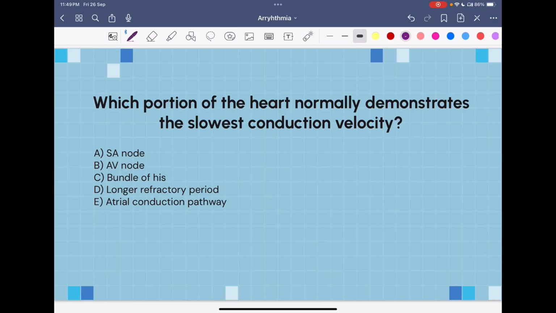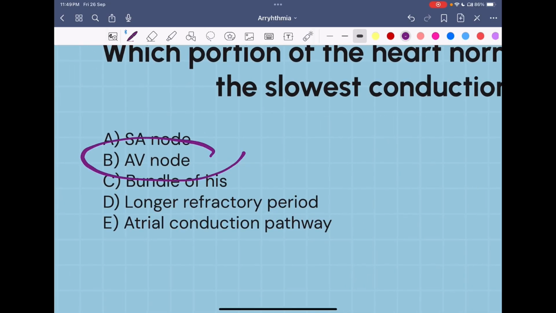What portion of the heart normally demonstrates the slowest conduction velocity? So as we said, we have the conduction velocity, and we have the intrinsic firing activity, which is also the heart rate. The ones that have a higher heart rate are the SA node, while the ones that have a lower heart rate are the Purkinje fibers. But in terms of conduction velocity, the ones that have the highest conduction velocity are the Purkinje fibers, and the ones that have the slowest conduction velocity are the AV nodes. These are the same ones that cause the delay.